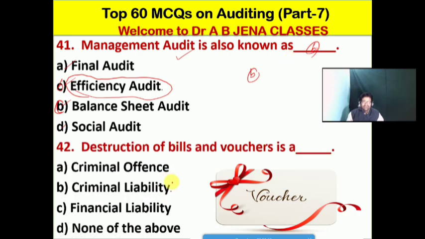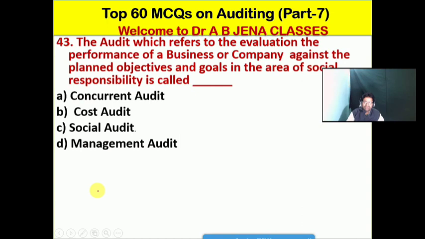So next one, the destruction of bills and vouchers by an auditor is what type of offense or liability? A, it's a criminal offense, B, it's the criminal liability, C, it's the financial liability, D, none of the above. Friends, B is the right option for this MCQ. Destruction of bills and vouchers is a criminal liability. So B is the right option for this MCQ.